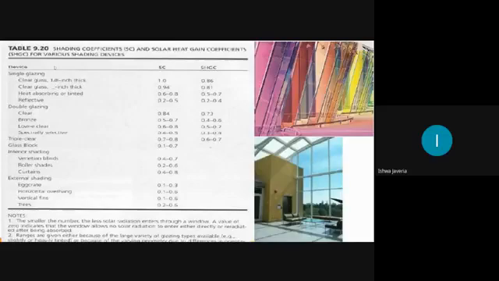And this is the shading coefficient, and this is the solar heat gain coefficient. You can see all these values for these glasses. These are just for your information, students. You don't need to remember all these points.